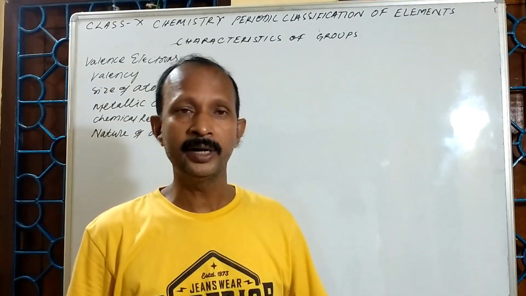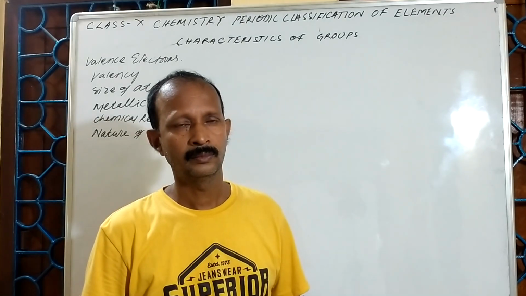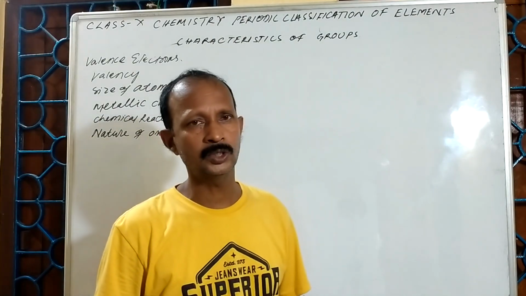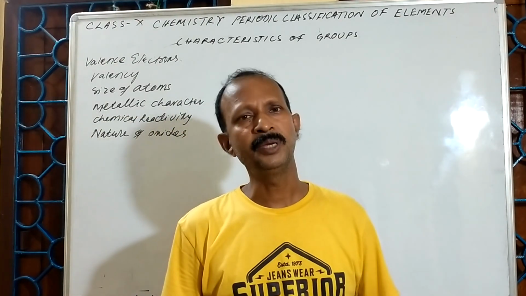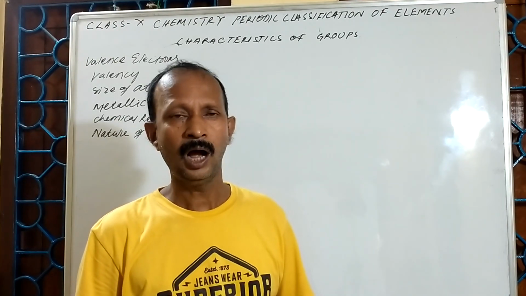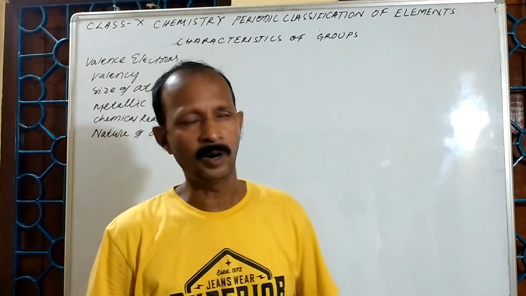Today in this video I am going to discuss some of the important properties like size of the atom, valence electrons, valency, metallic character, chemical reactivity and oxide nature, and how they vary in a group from top to bottom.